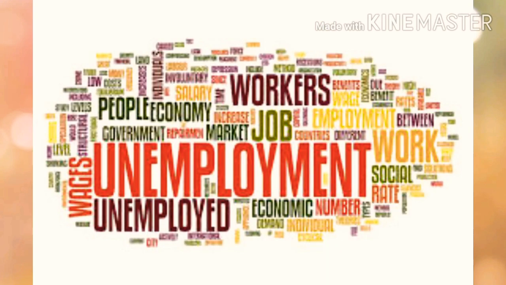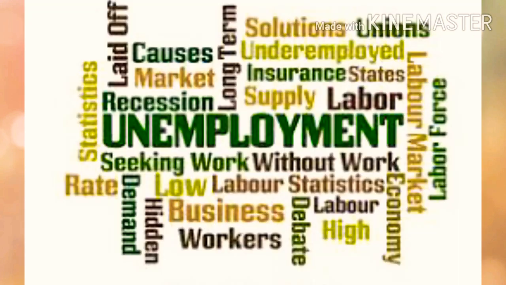Before going directly into the meaning of underemployment, first we want to know what is unemployment and what are the different types of unemployment exist in our country. So first of all, what is unemployment? It is a situation which is said to exist when people between 15 and 59 years who are willing to work at the prevalent wages cannot find jobs.